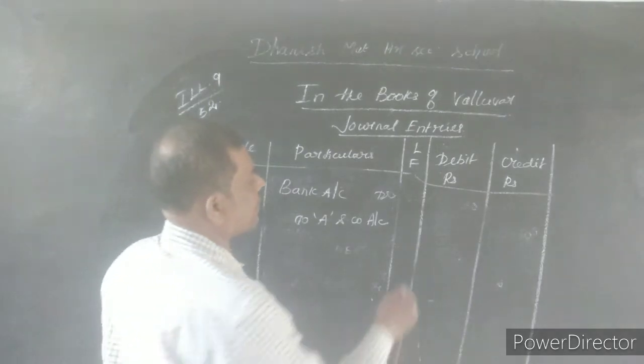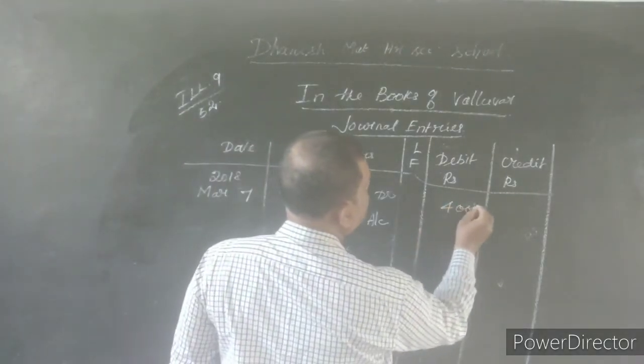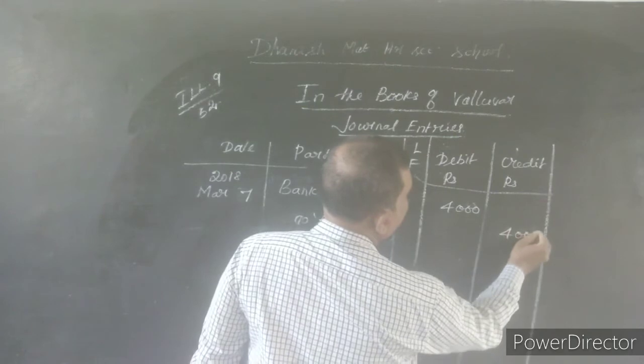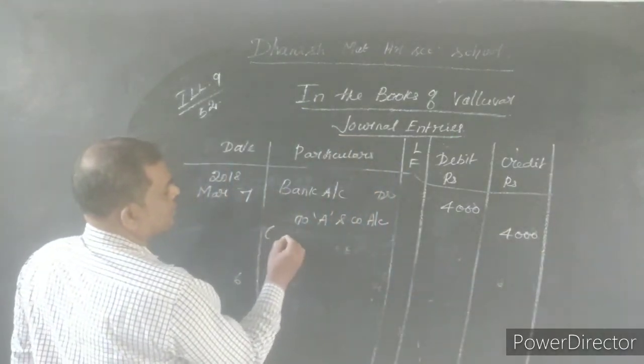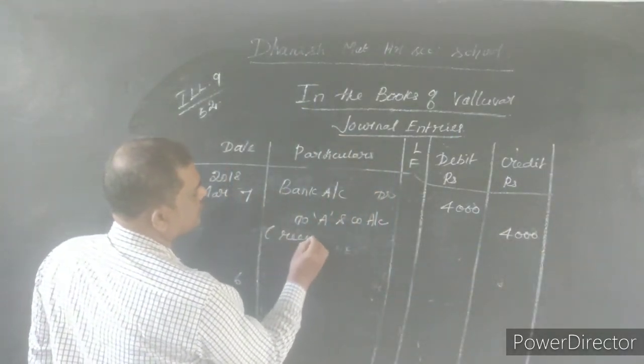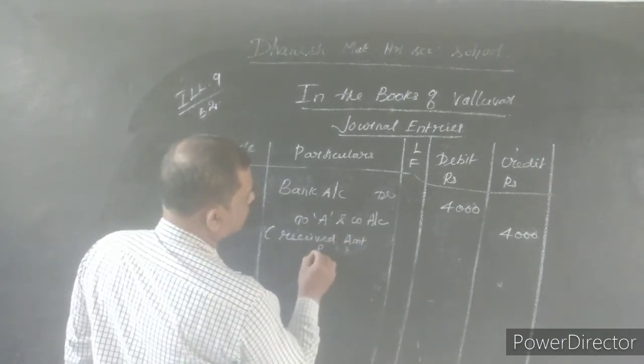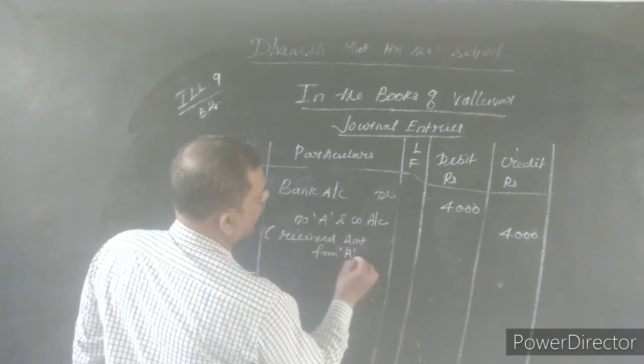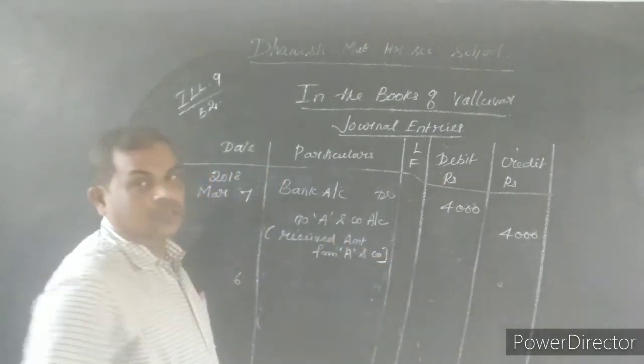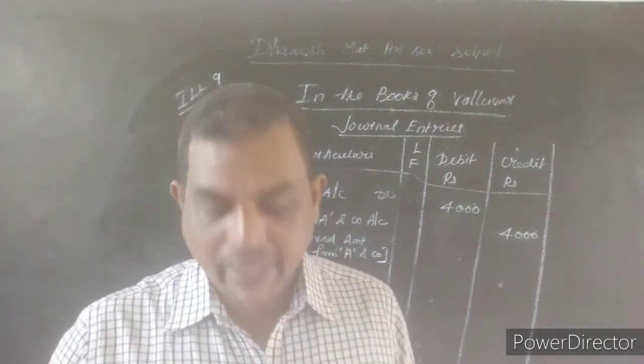Amount is 4,000, because we sold goods to A for 4,000. Now he is returning 4,000 through bank. Narration: received amount from A and company. Okay, what is the next journal entry?